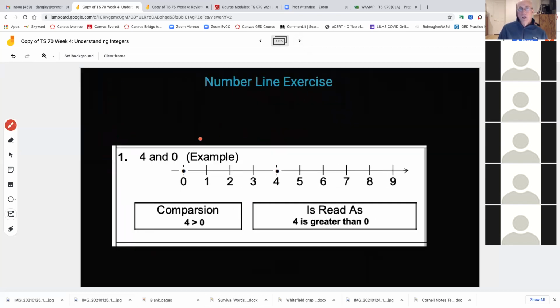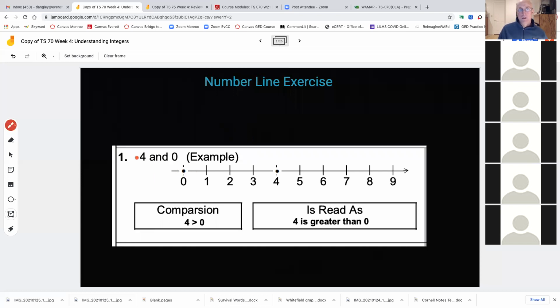Now, all I want you to do is, in fact, you don't really need to copy anything on this slide. Because there's no new concept here, I just want you to watch and see it visually, like an example.